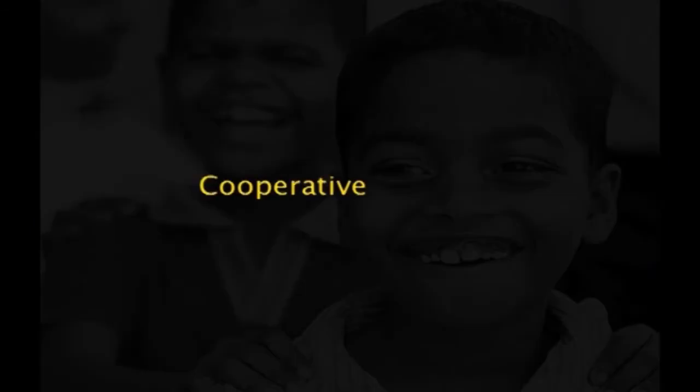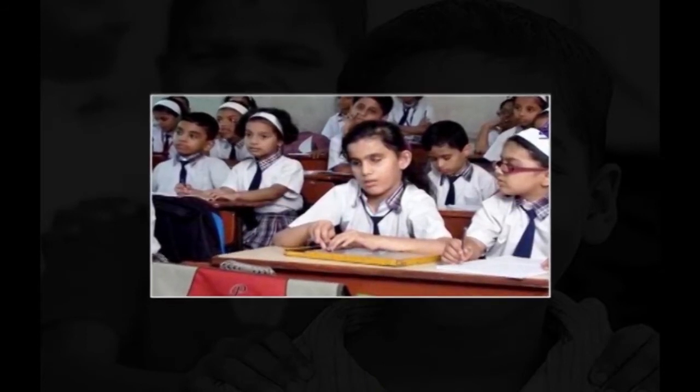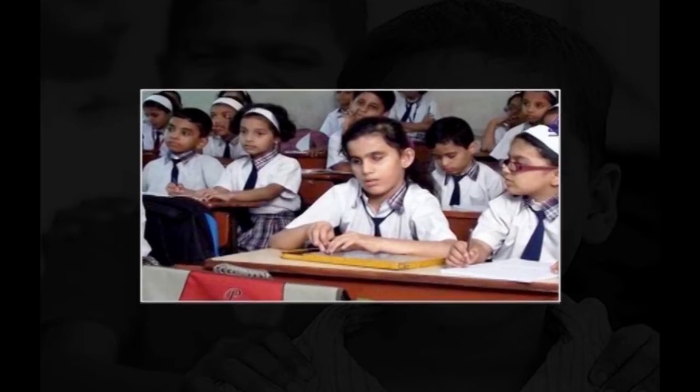Then the next approach is cooperative learning. Cooperative learning is a strategy used by a group or a number of students to achieve a common goal with mutual collaboration and support. In an inclusive classroom where a large number of children with and without disabilities have been enrolled, the children can be taught with the help of cooperative learning in which they have one common goal. If a child with special needs is to be taught, he or she should be placed with children who have the sensitivity and the skill to deal with children with special needs.